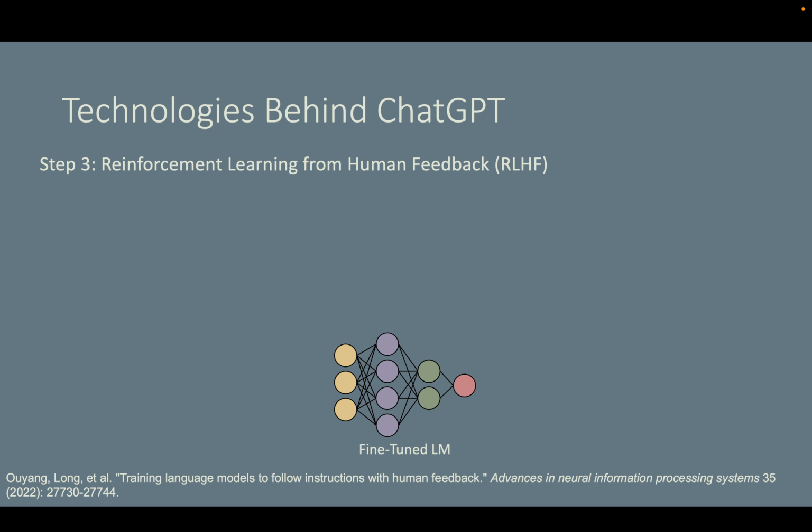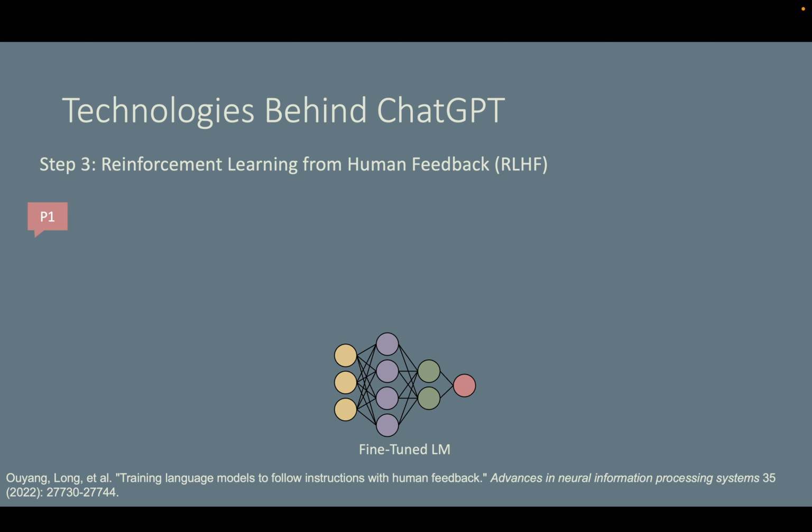By using reinforcement learning from human feedback, or RLHF. As I said before, even after fine-tuning, the model may still generate responses that may not always align with human preferences. It may hallucinate or produce harmful or toxic content learned during pre-training. To fix this, we use RLHF.